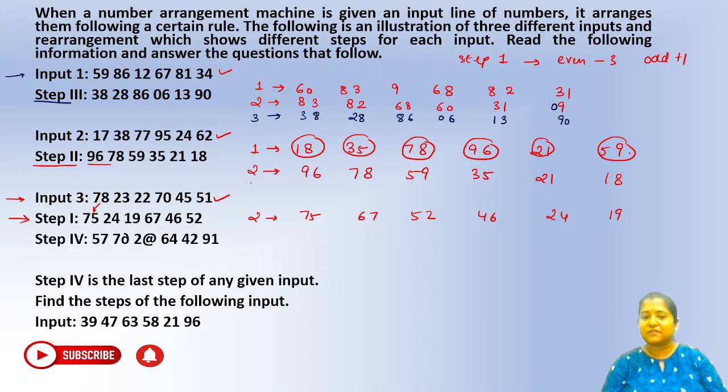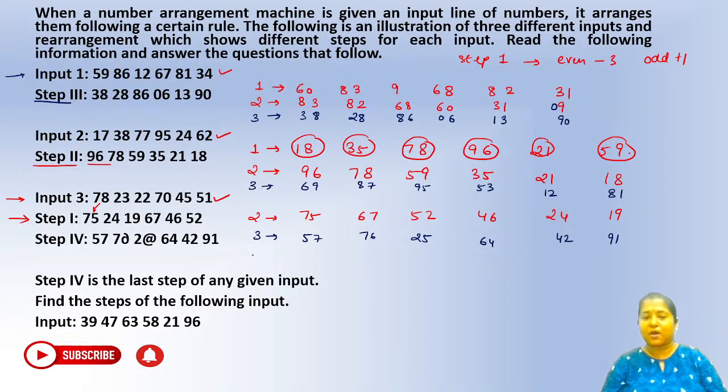Okay, similarly for this one, third one will be what? This will be 69, this will be 87, this will be 95, this will be 53, this should be 12, this should be 81. Here the step number 3 will be what? 57, 76, 25, 64, 42 and 91.